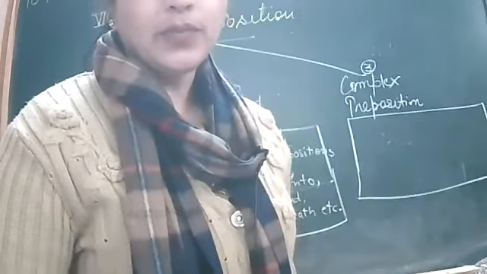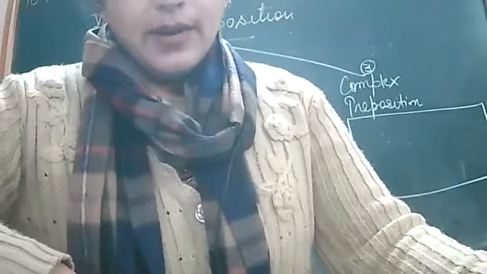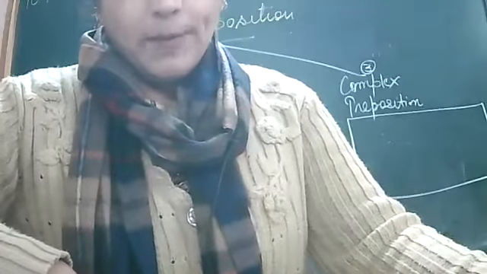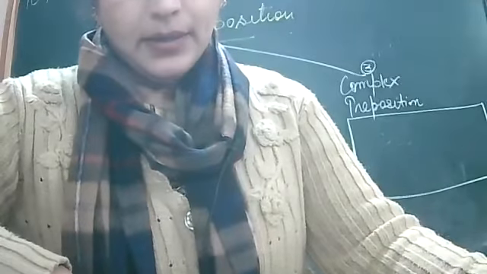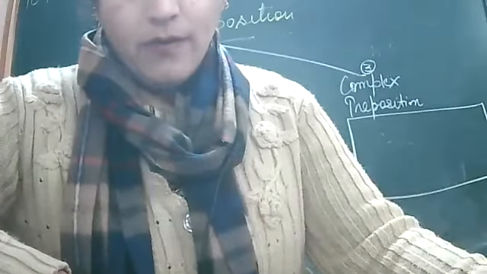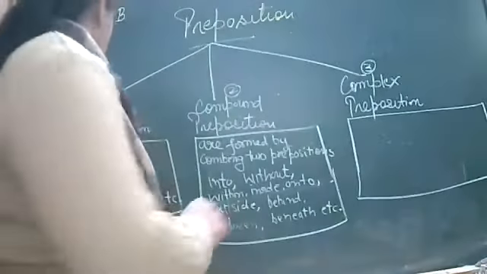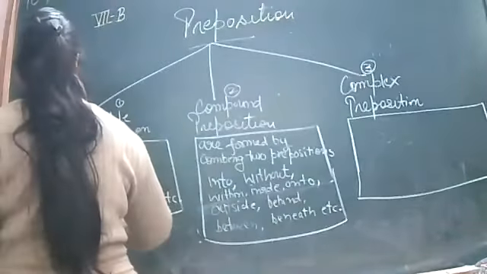I'll just tell you. See, compound prepositions are basically words. When two prepositions are combined, then it comes in the category of compound preposition. So here I have written between, so you rub it from there.